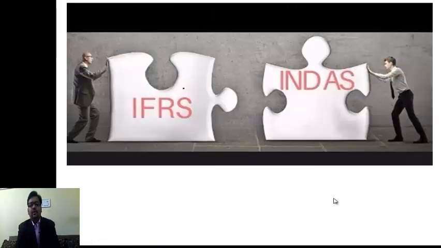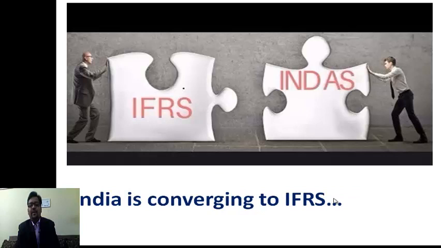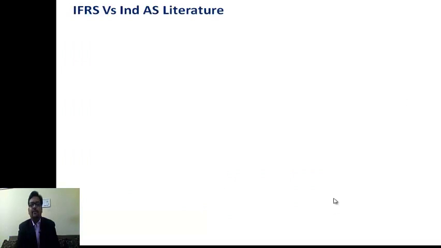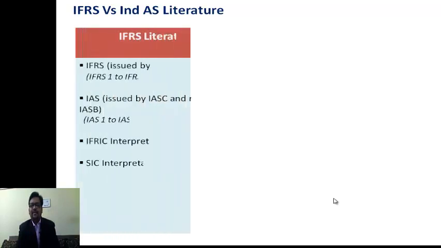We all know that India has converged to IFRS. So Ind AS are the Indian version of IFRS. Coming to the IFRS versus Ind AS literature, since we have not adopted IFRS, we have converged IFRS, which is known as the Ind AS, Indian Accounting Standards.